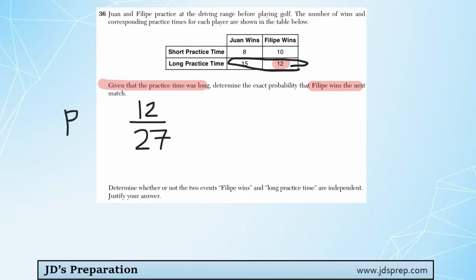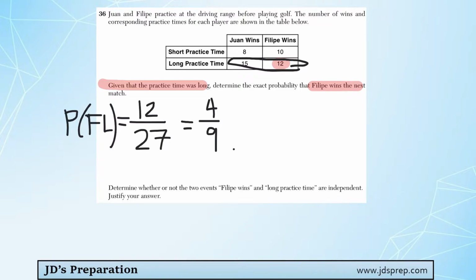So we'll call this the probability that Felipe wins long. Let's say FL. And we can also simplify 12 over 27 to be 4/9.